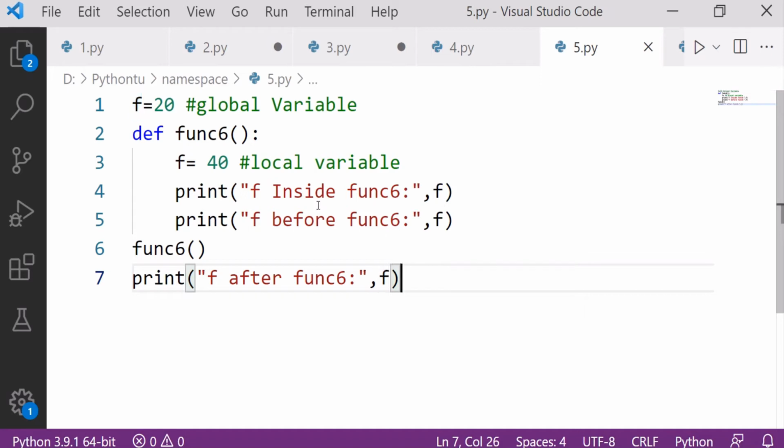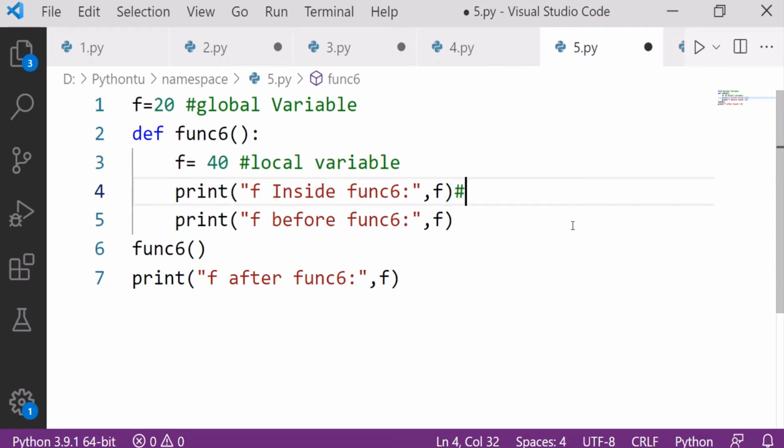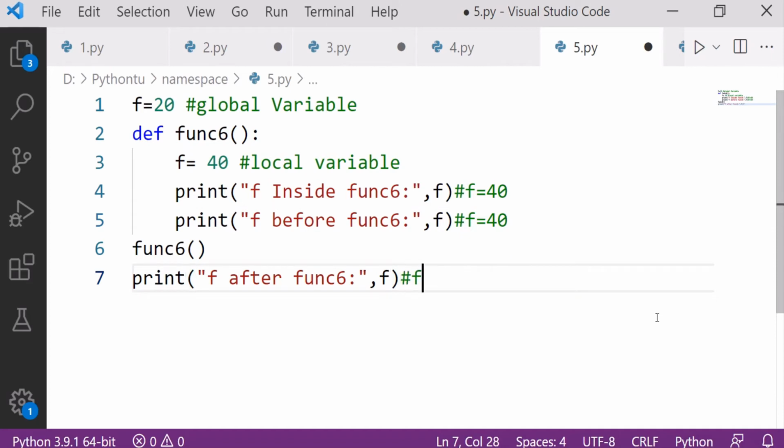Now I have another program: f is equal to 20, a global variable, and a function. What is going to happen over here? The value of f will be 40, and here the value of f will be 40, and here the value of f will be 20.